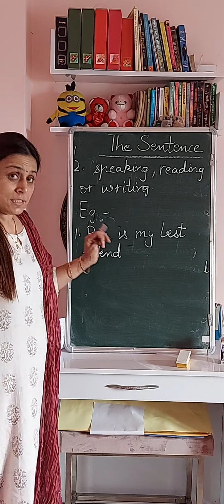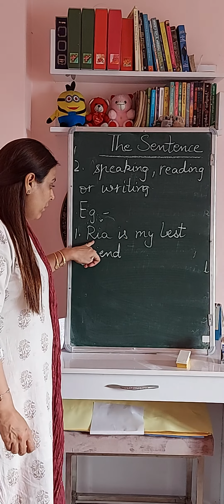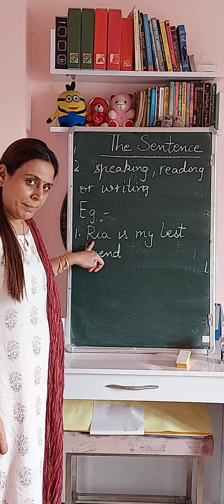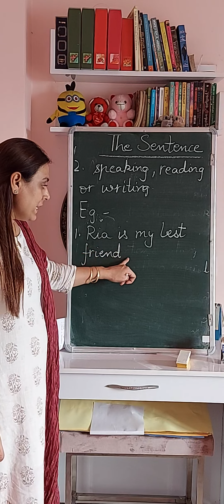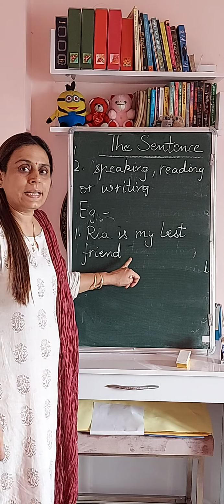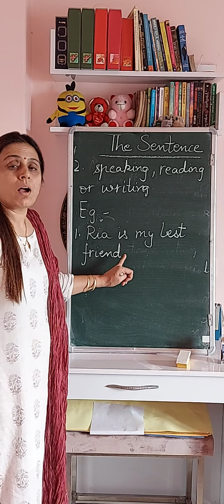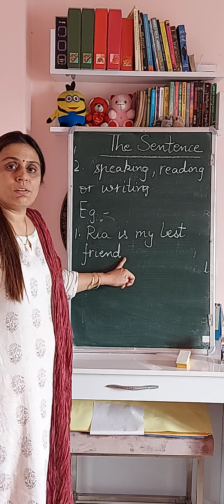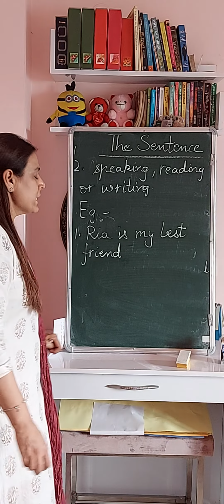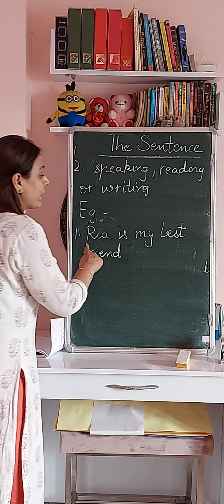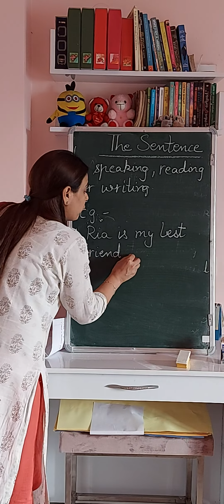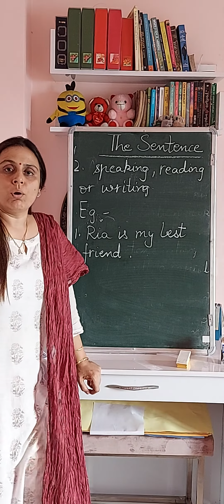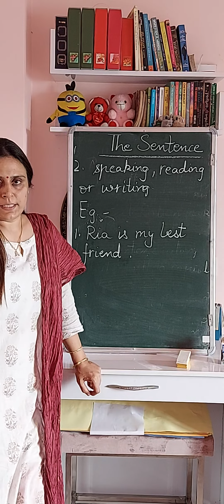You can ask me why. Here I have started this with a capital letter, but you can see I haven't ended this sentence with a full stop, question mark, or an exclamation mark. Without this mark, the sentence will be called an incomplete sentence. So what I have to do is: Ria is my best friend. Full stop. Now it will be called a correct sentence.